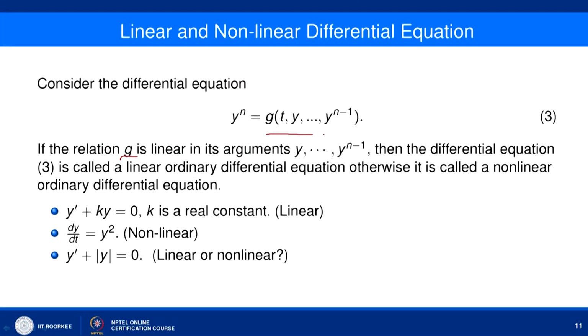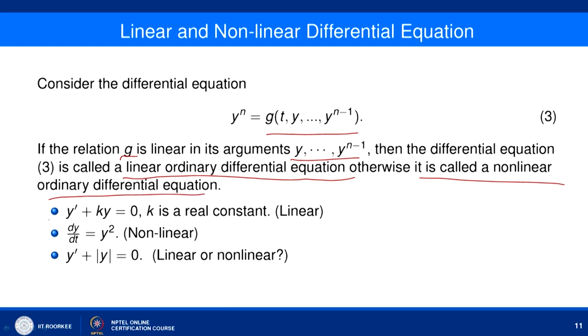So, first consider the differential equation given in normal form, that is y^n equal to g(t, y, y', ..., y^(n-1)), and if this relation g is linear in its arguments y, y' up to y^(n-1), but the linearity or non-linearity will depend on the dependent variable and its derivative. So, if g is linear in y', up to y^(n-1), then the differential equation 3 is called a linear ordinary differential equation, otherwise it is called a non-linear ordinary differential equation.